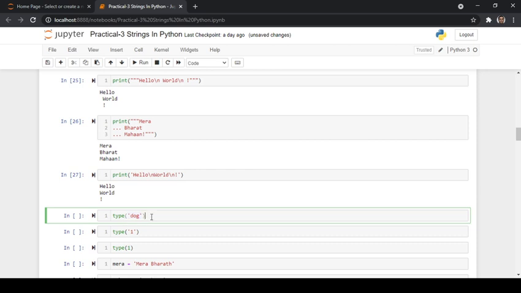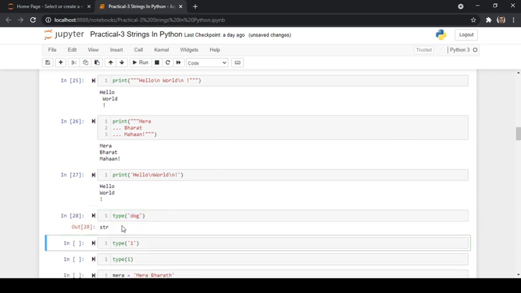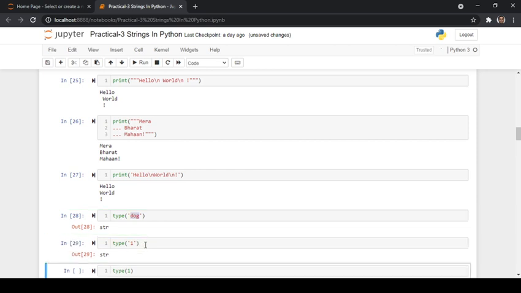When we run this, it tells us that the text dog is of string data type. Next we check whether this one is a string or an integer data type.